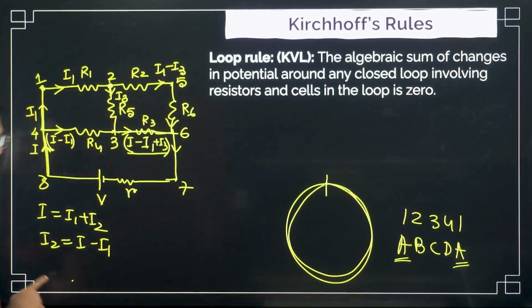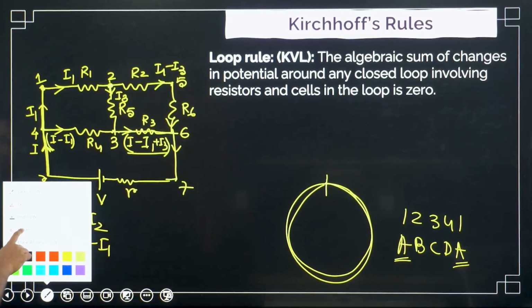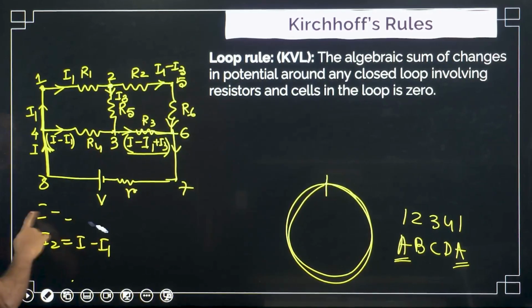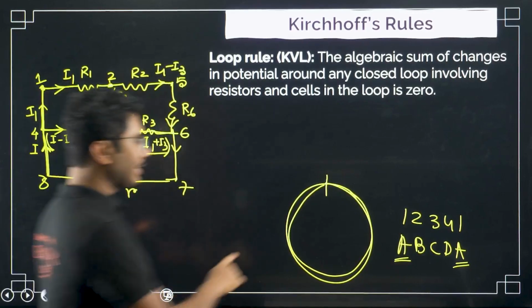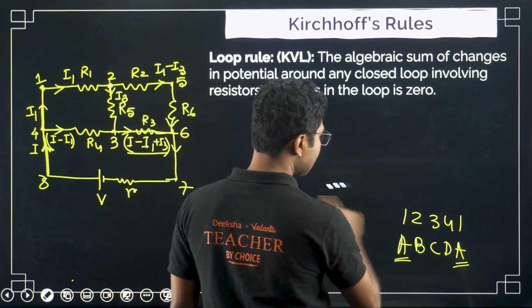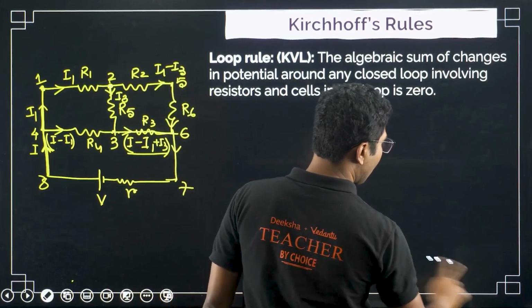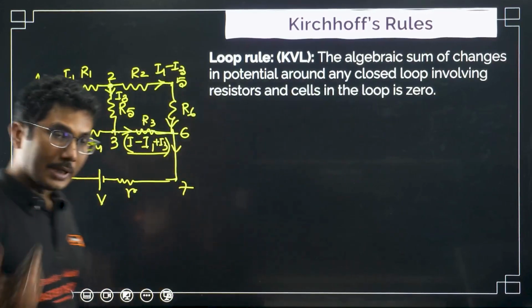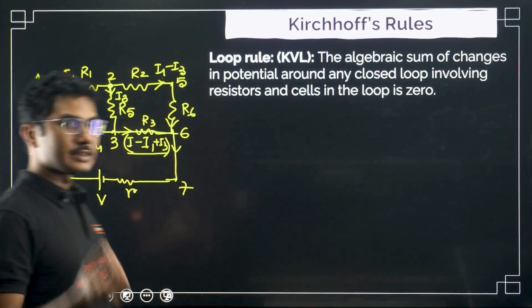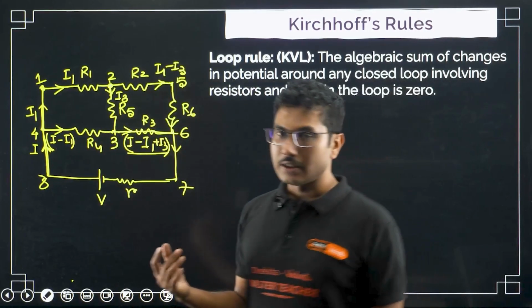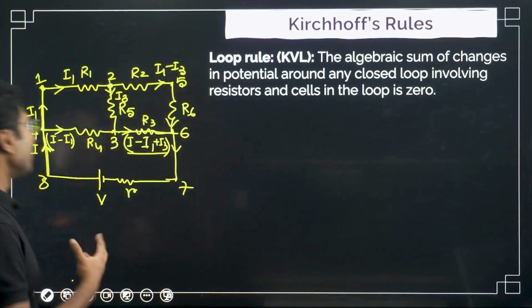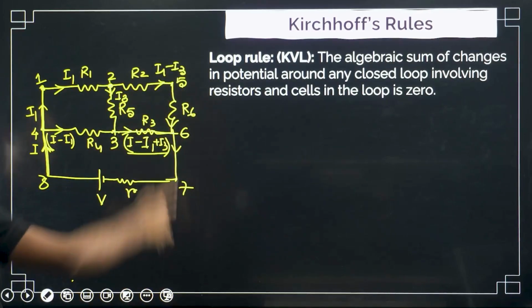That loop we are going to consider because this loop includes a battery. Now remember that in most cases, whenever the circuit consists of some battery or cells, you have to consider at least one, maybe in some cases 2 loops which consist of a battery. That is very, very important, because you will not be able to solve the problem only by solving non-battery parts.